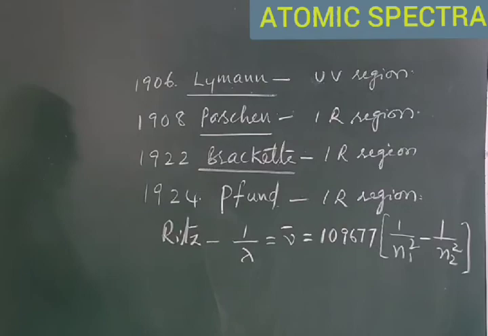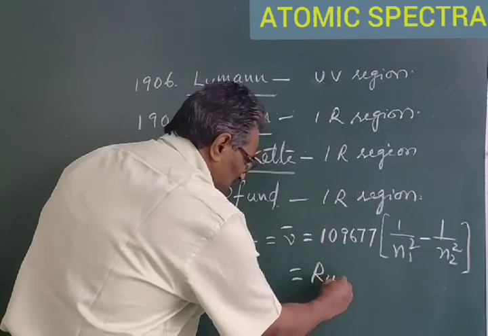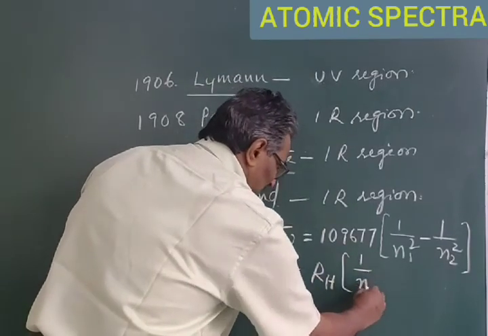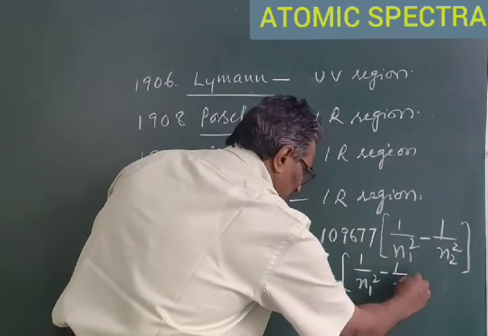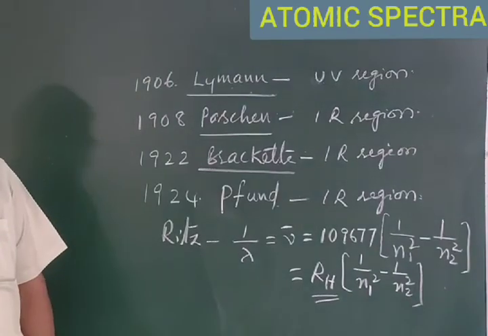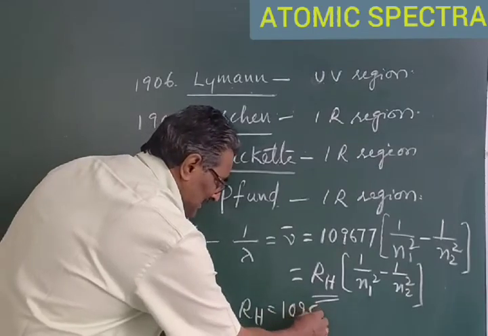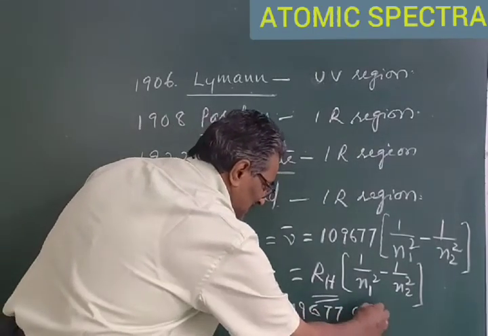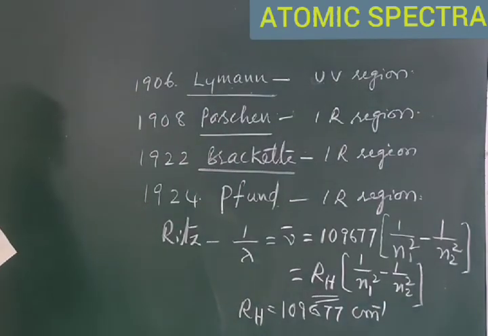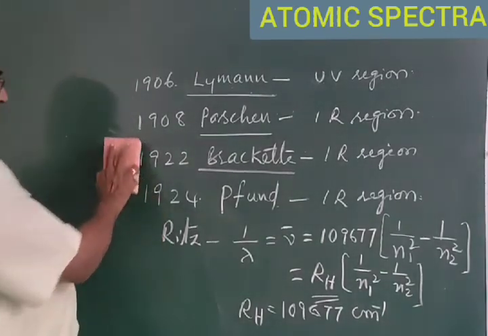This equation is called Rydberg's equation, or this can also be written as RH into 1 by n1 square minus 1 by n2 square. Here RH is equal to Rydberg's constant, whose value is 109,677 centimeter inverse.